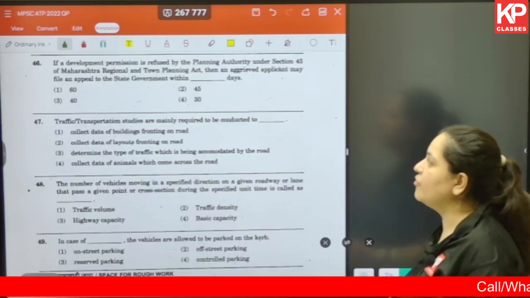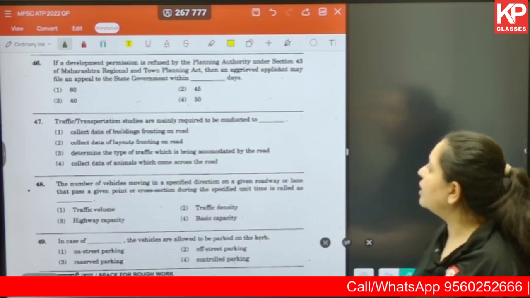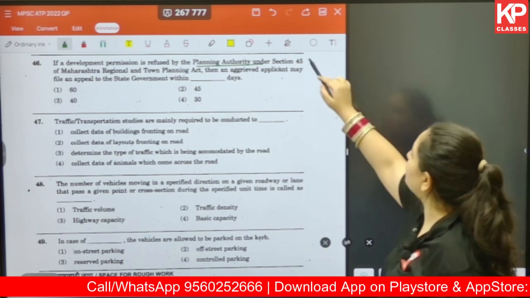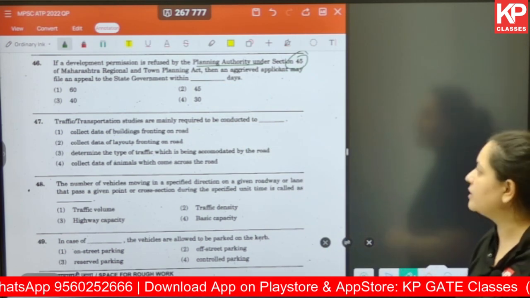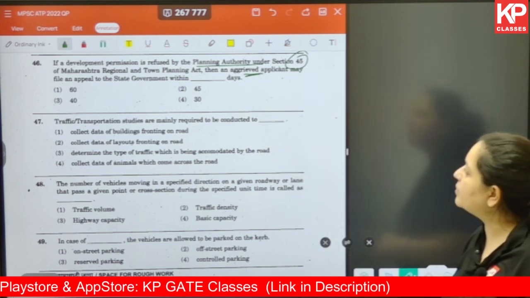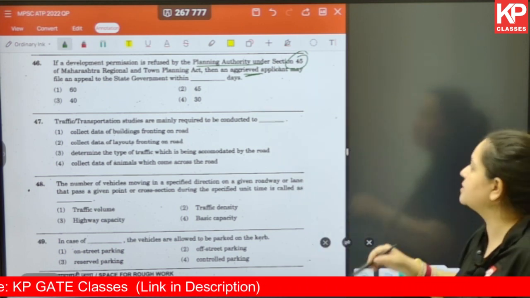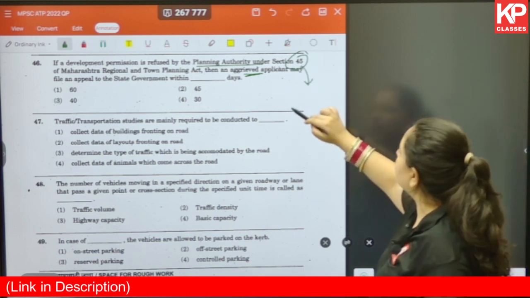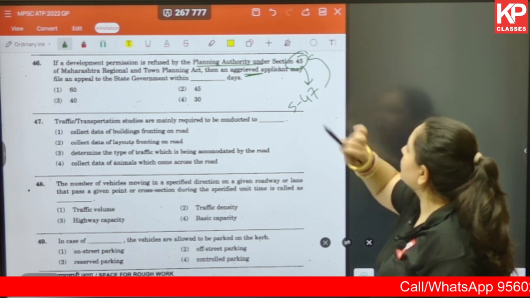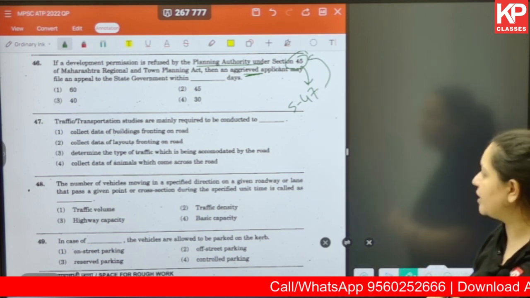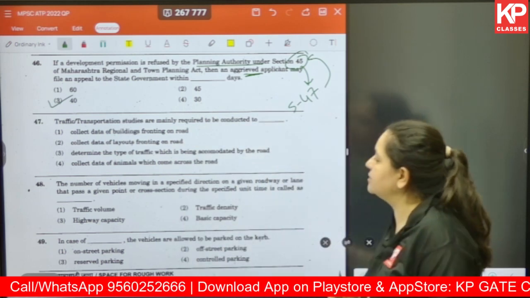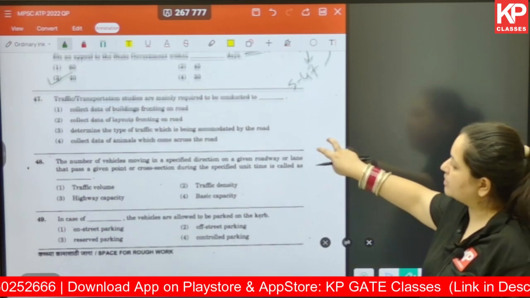Continuing with question number 46. If a development permission is refused by the planning authority under section 45 of the MRTP Act 1966, then an aggrieved applicant may file an appeal to the state government within how many days? This particular answer you will find under section 47, which is with respect to section 45 here, and the answer is option number 3, 40 days. Okay, moving on to the next one.